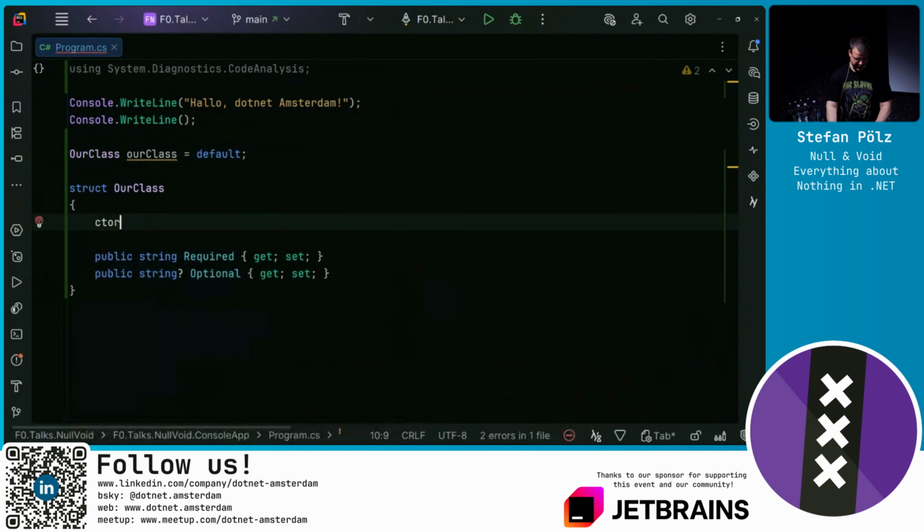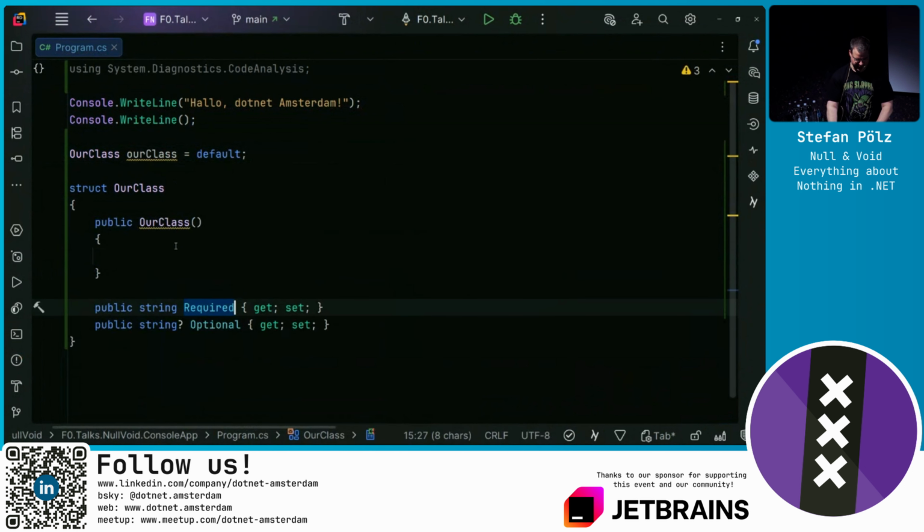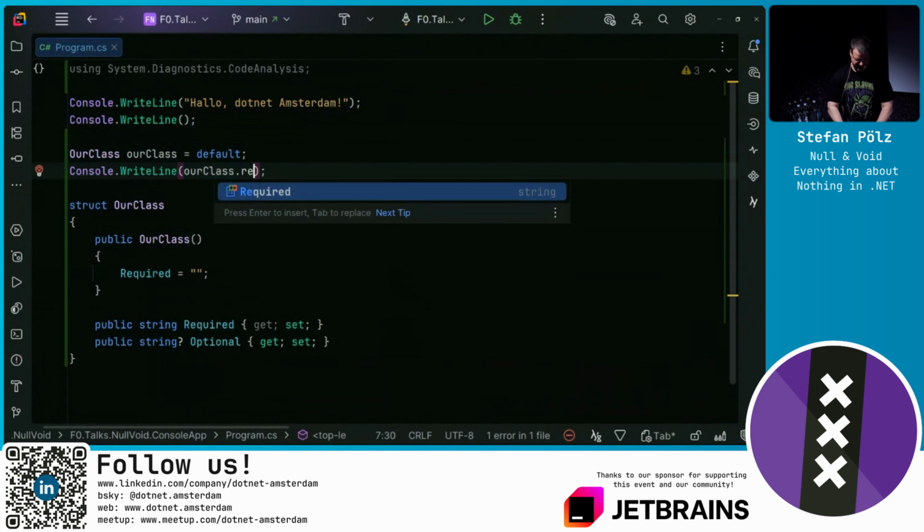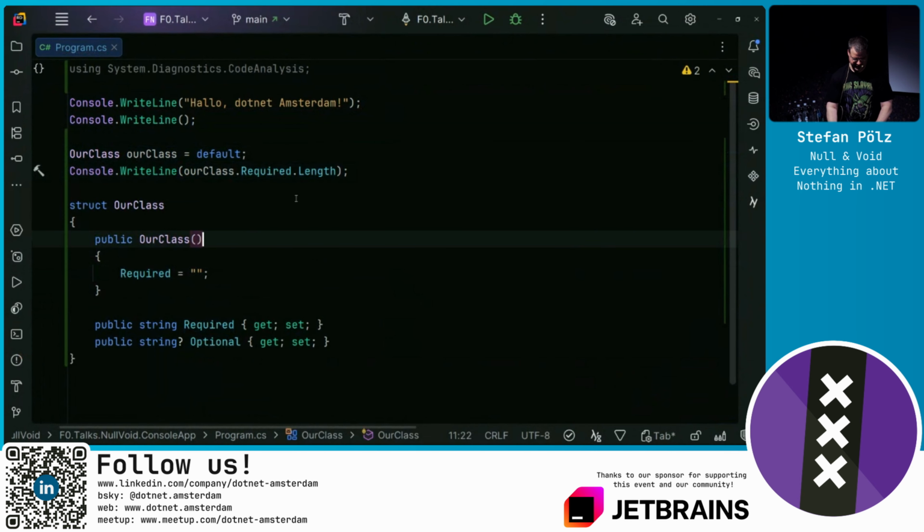Even if we had a constructor, and in this constructor we set the required string to something, if we now access this required string and the length of it, if we run this, do you think this is gonna work, or does this throw a null reference exception? Null reference exceptions? 1, 2, 3, 4, 5. It works just fine. 2, 3. Okay. The majority is correct.